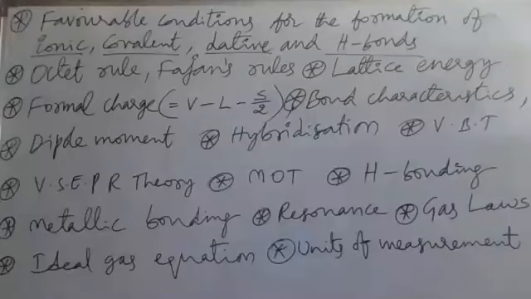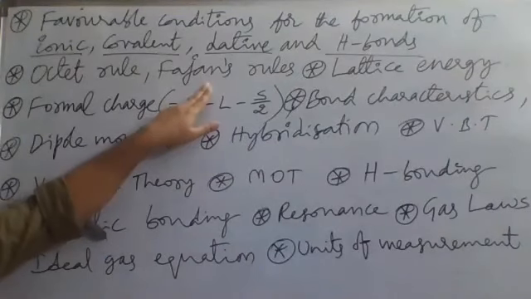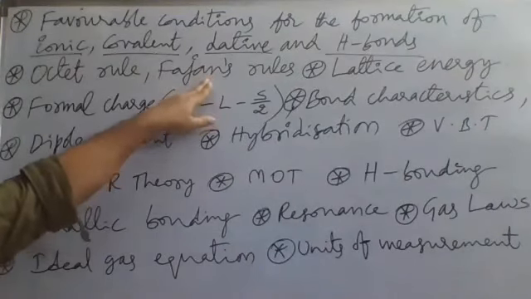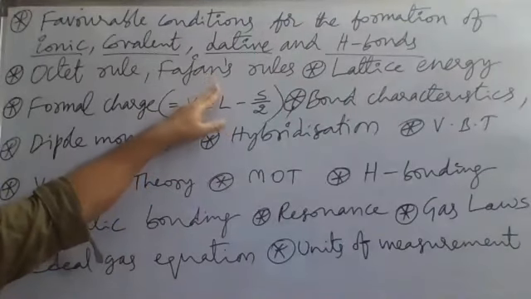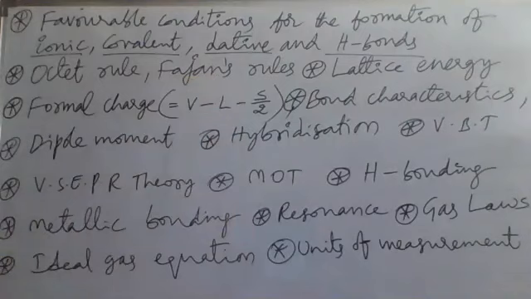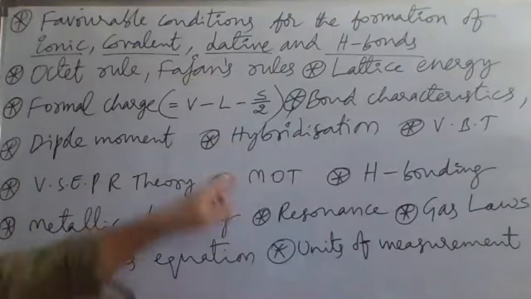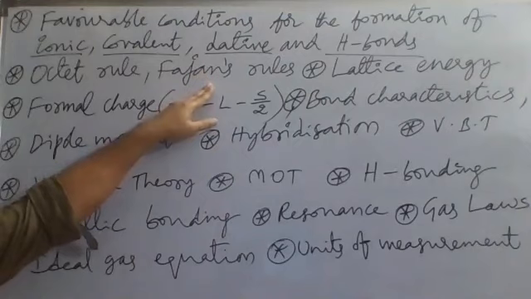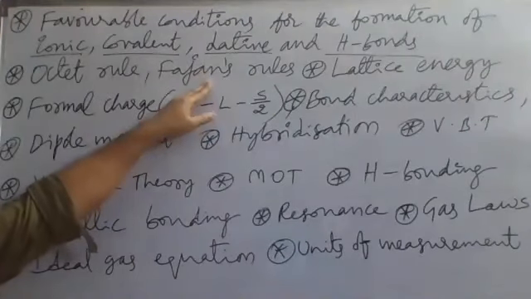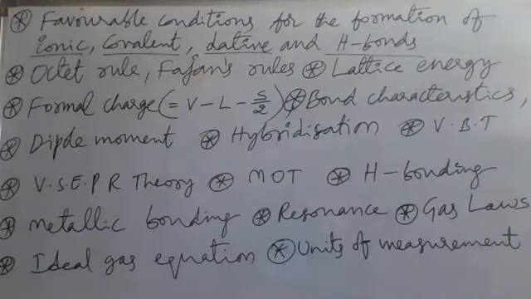The covalent nature of ionic compounds can be understood by what? Fajan's rules. According to Fajan's rules, if a small cation, a small size cation, is there, it will have more polarizing power. Smaller the size of the cation, greater will be the polarizing power of the cation, and hence more will be the covalent nature. Already we have discussed this, revising it once again.